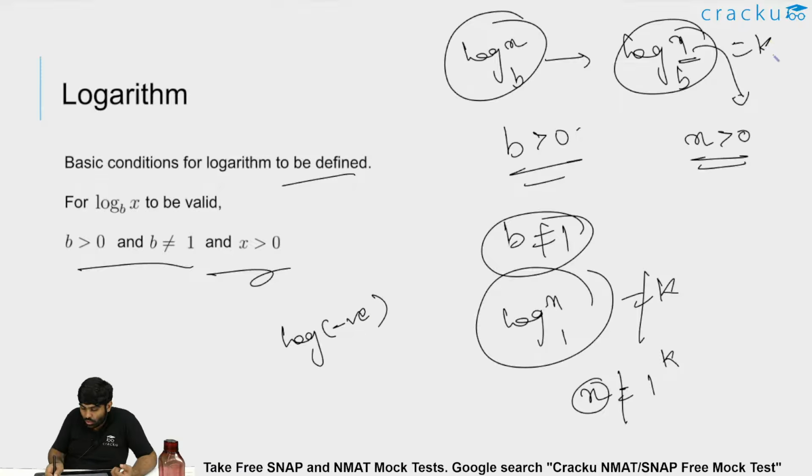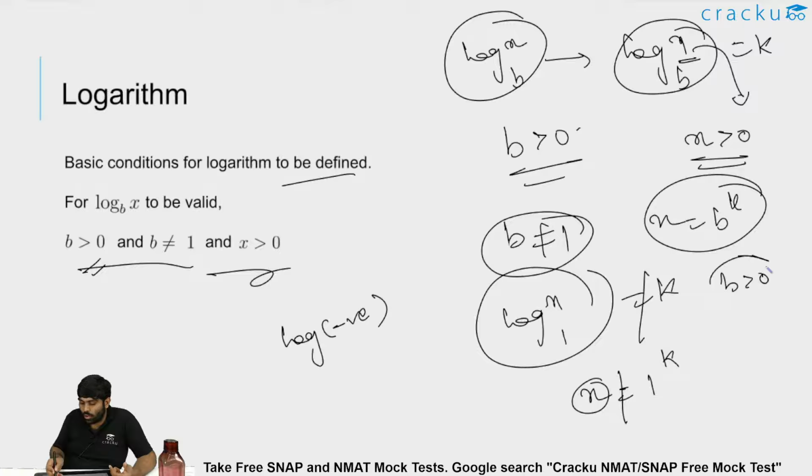Because if log x to the base b is k, then x is b power k. Then if x is b power k, where we already know base is greater than 0, raising b to the power k, k might be negative, k might be positive, but still having b positive, b power k will always be positive. B is positive, power k, k can be minus 20, minus 30, any number. Let's say b is 2. 2 power minus 20 is also a positive number, 2 power minus 30 is also a positive number. So x should definitely be greater than 0.